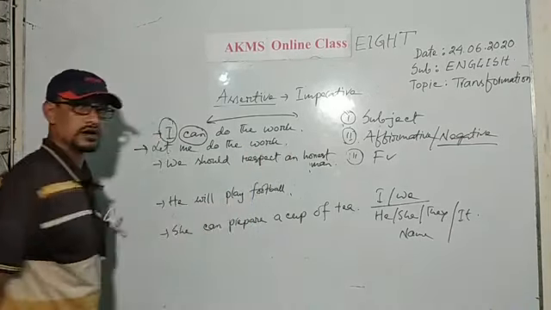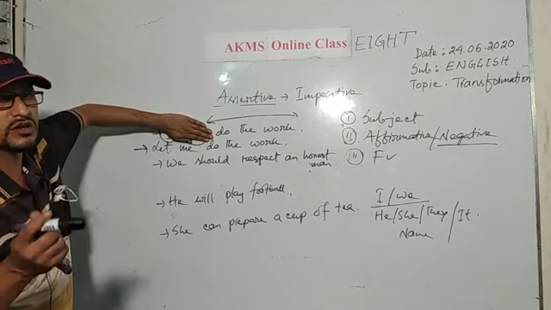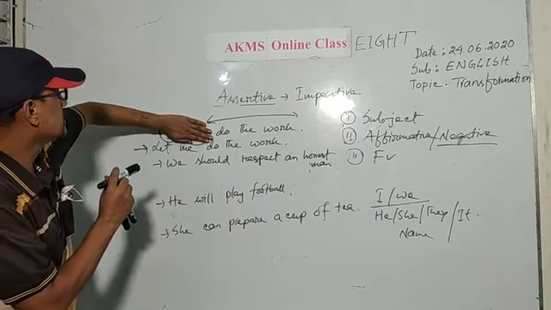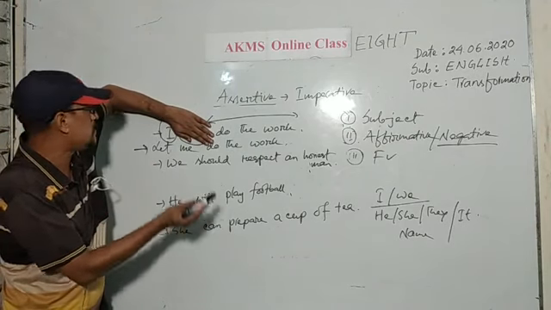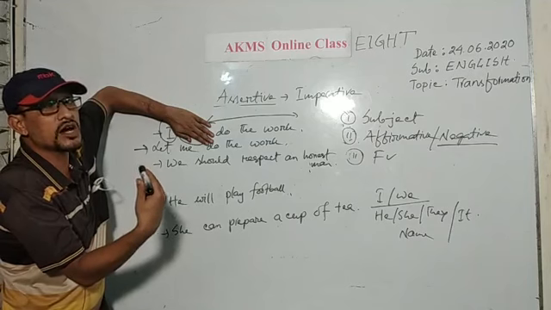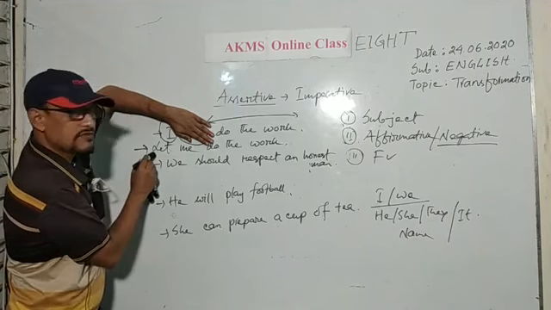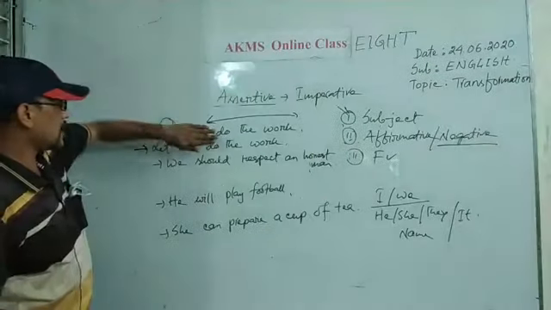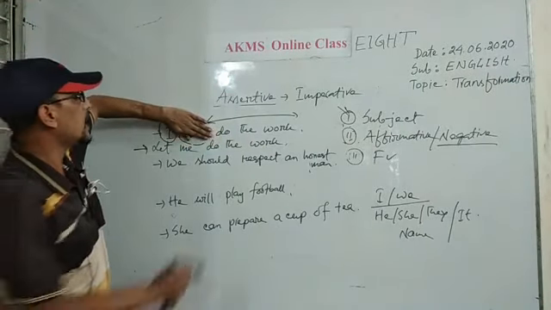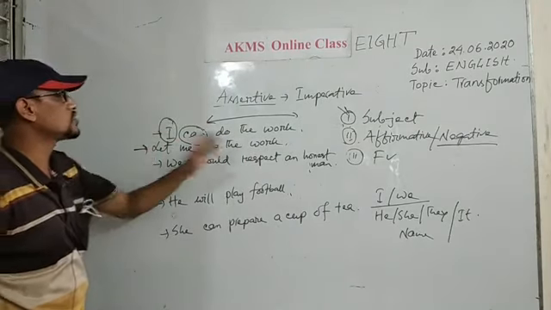So dear students, what have I done here? I have erased the auxiliary verb. I cannot use this auxiliary verb, so I have erased this. But each and every imperative sentence starts with a verb, and for seeking permission or for promising, I will use let. Then I have used here let and the objective form of the subject. Let me. And without the auxiliary verb, you can use the rest of the sentence. Let me do the work.